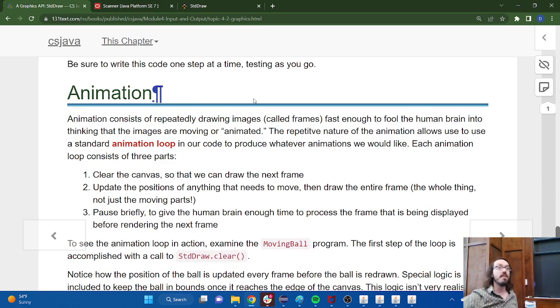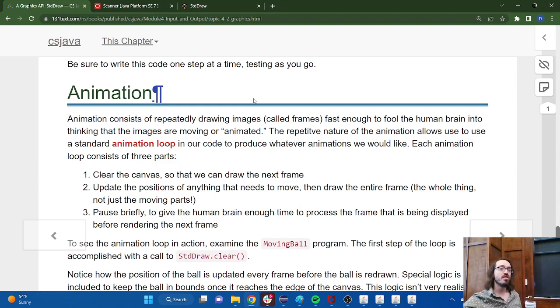Literally just erase everything. And the reason for that is because of how animation works. If you're familiar at all with movies or video games or things like that, the way that we get them to work is by showing you a series of pictures, one after the other, very quickly, right? Where these pictures are called frames. So the idea here is that I'm going to clear the canvas and get ready to draw a new frame.